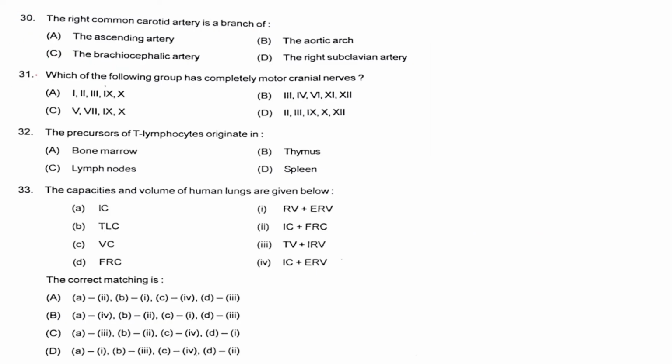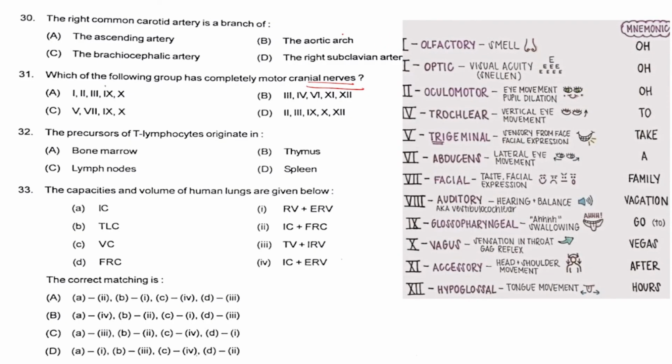Next, question number 31. Which of the following groups has completely motor cranial nerves? So you need to remember the cranial nerves. There are 12 pairs of cranial nerves. I am showing you a mnemonic here: olfactory, optic, oculomotor, trochlear, trigeminal, abducens, facial, auditory, glossopharyngeal, vagus, accessory and hypoglossal. These 12 you have to remember at any cost. Based upon this, we need to answer the question now.